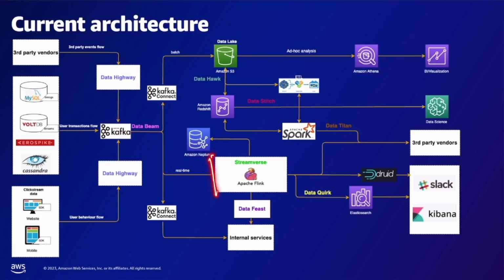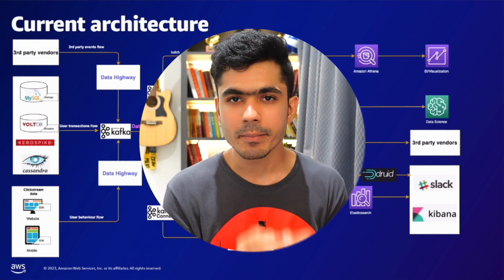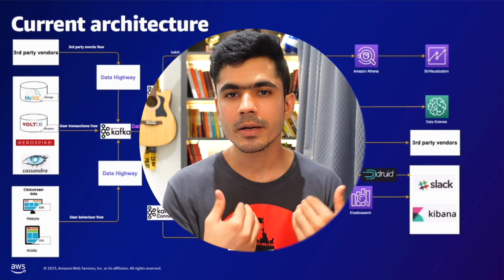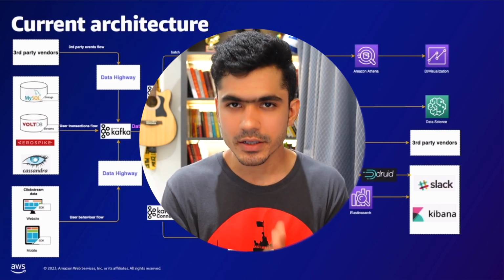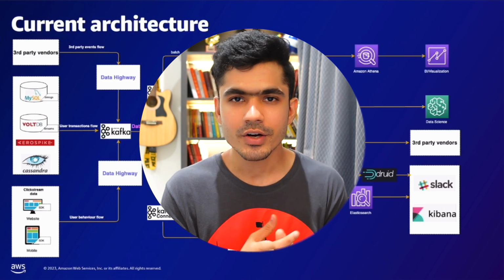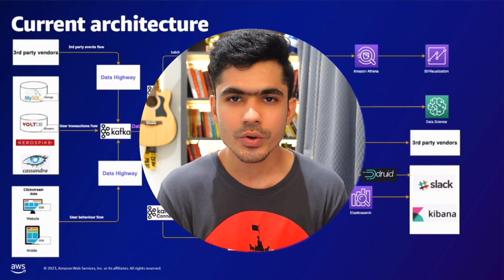In the middle, you see the Streamverse, where you can build a real-time data pipeline just by dragging and dropping different operators such as filters, join queries, etc. All of these are web-based tools that they built internally based on the requirement so that users don't have to worry about the underlying technology. All they need to do is click a few buttons and get the work done. You don't need knowledge of Spark, Flink, or anything else. All you need to know is the basics of SQL, and you can create your own data pipeline.